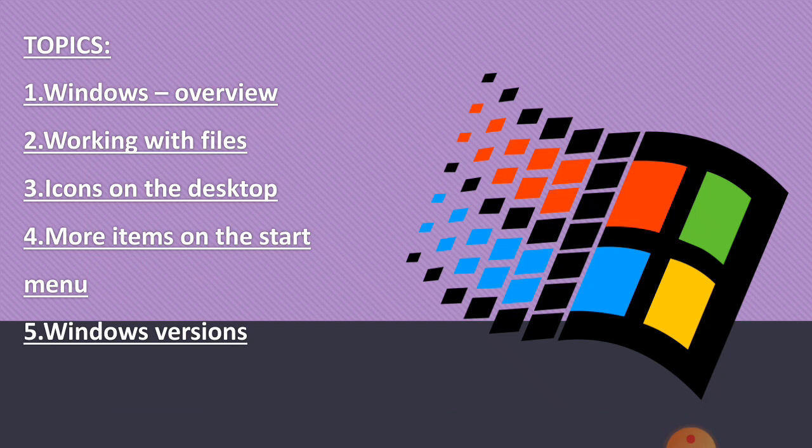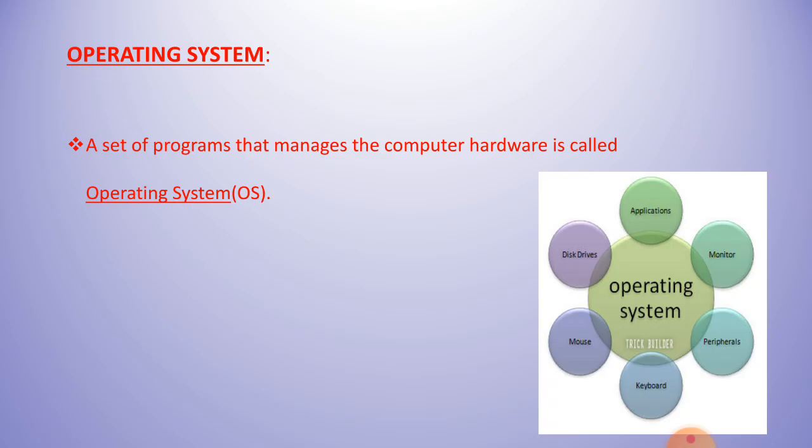So let me see what is operating system. All the hardware like keyboard, mouse, monitor, printer cannot work on its own. All the hardware requires step-by-step instructions to perform its task. To control and manage all the functions, they need a set of programs. So that is operating system.